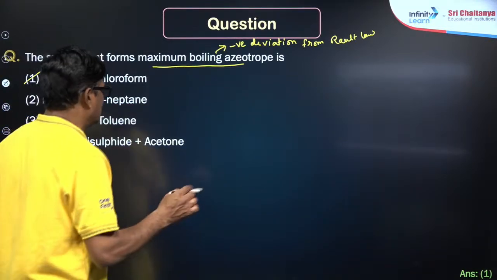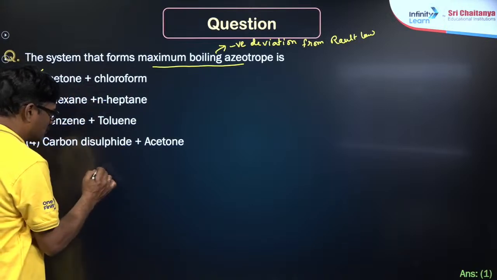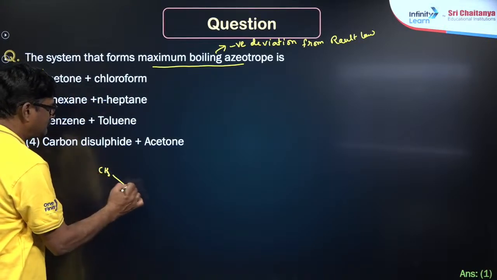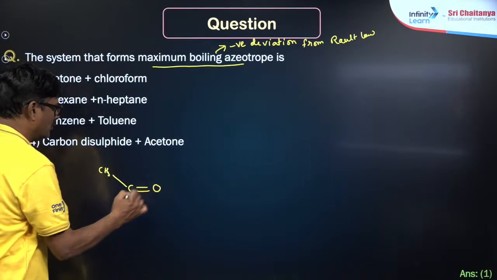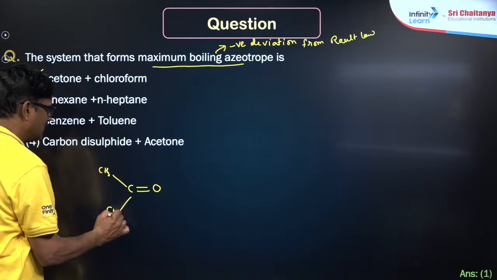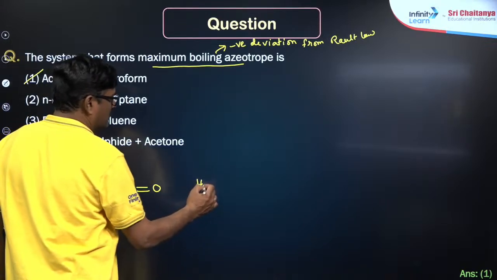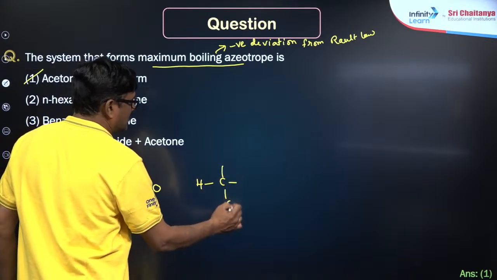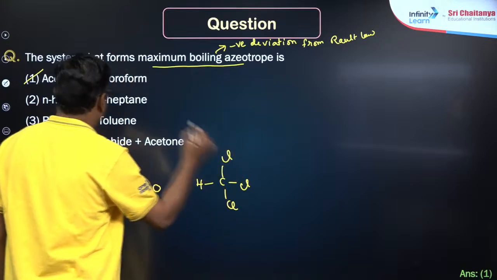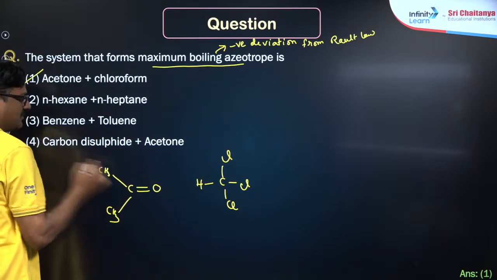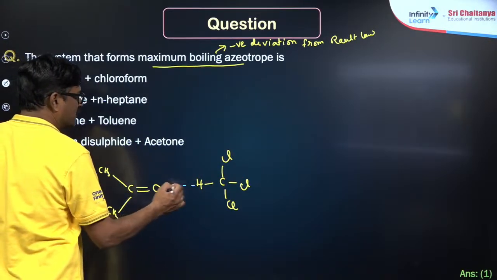Acetone is CH3, C double bond O, CH3 and chloroform is CCl3H. Between these two, hydrogen bonding is formed.